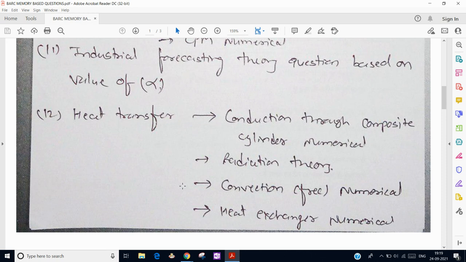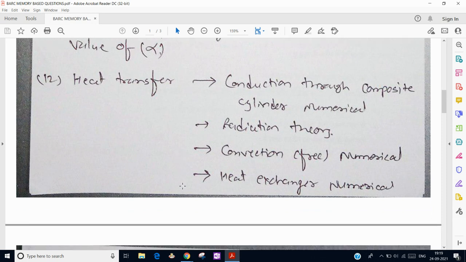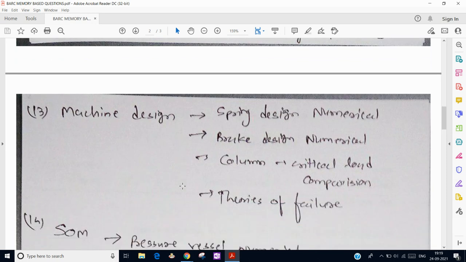There was another heat exchanger numerical, condensation based. Steam is condensing and cooling water is getting heated. So we have to find the total area required of the heat exchanger.